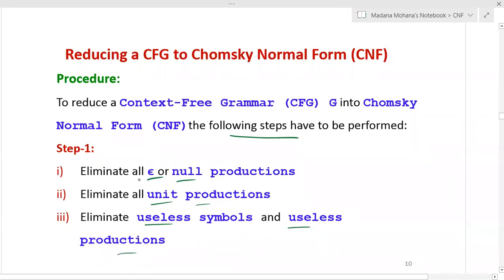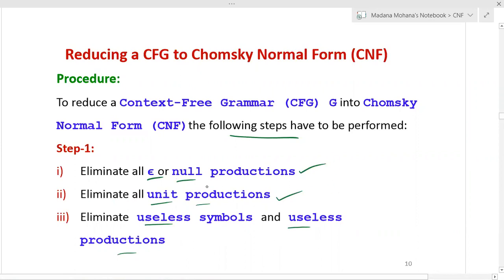That means all these initially we have to eliminate by using the concept of simplification or minimization of context-free grammar, what we discussed in our previous lectures. So step one is the same. First, we have to eliminate all epsilon or null productions. Then second, in step one, eliminate all unit productions. Then the third point in step one, eliminate all useless symbols and useless productions.